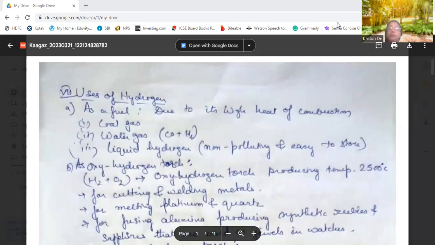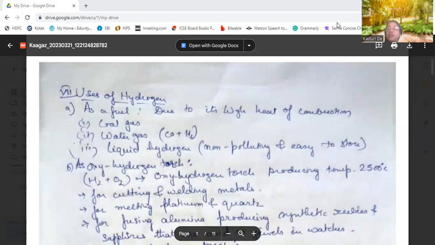Okay, now another use of hydrogen is the oxyhydrogen torch, which is used for cutting and welding of metals. We have seen in many grill shops, where grills are made, that they use a machine through which fire is coming out, and they are cutting the metals, iron rods. That is known as the oxyhydrogen torch, which we see in cutting and welding places. They are used for cutting and welding metals.